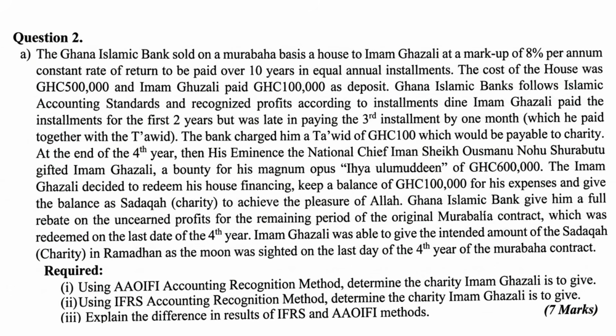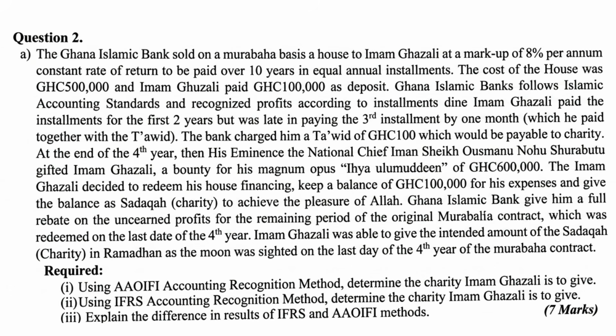Ghana Islamic Bank follows Islamic Accounting Standards and recognizes profits according to the installment deal. Imam Ghazali paid the installments for the first two years, but was late in paying the third installment by 1 month, which he paid together with Tawid. The bank charged him a Tawid, that's the interest for not paying the installments on time, which will be payable to charity.